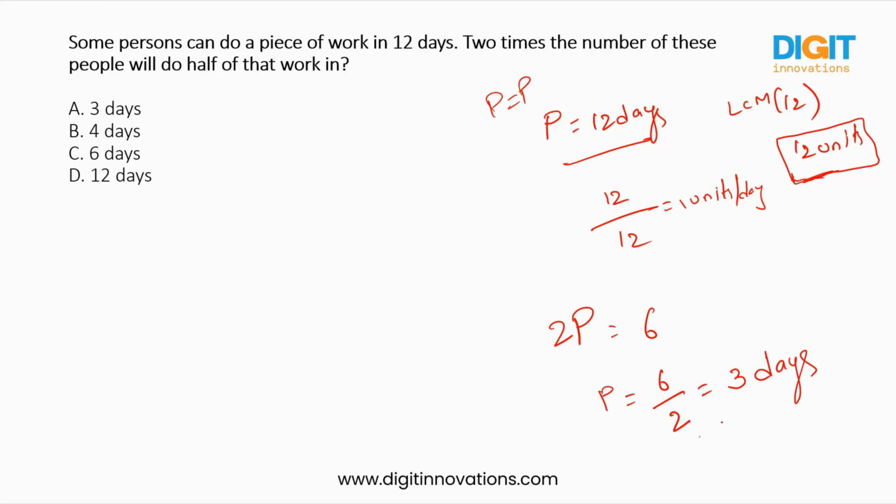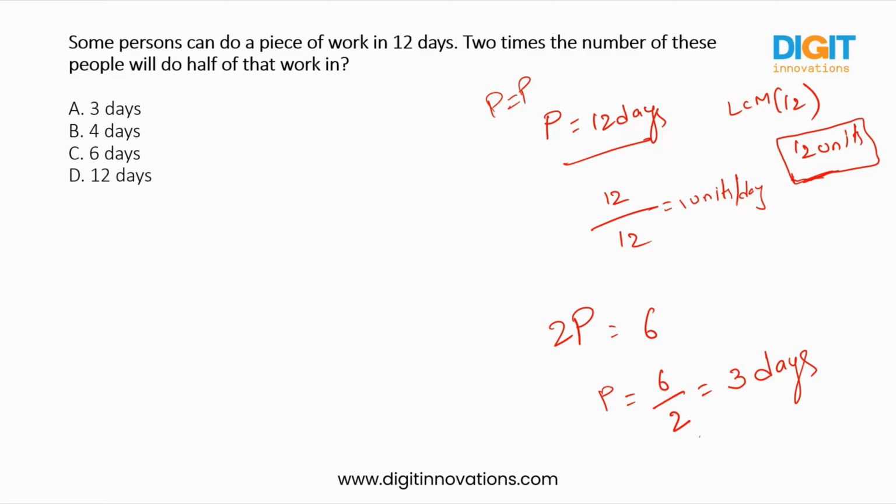The simple logic you have to know. So let us take the persons as P, and those persons are taking 12 days to complete that work. Like a single person, we didn't mention there. As I told you, if days are mentioned in the question, take the LCM of those days and you will get the total work there itself. And here we got to know 12 units is the work. That means 12 units is being completed in 12 days. That means in a single day, 1 unit is being completed by those persons.